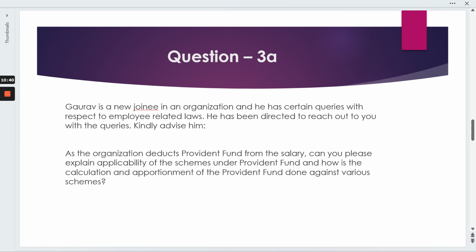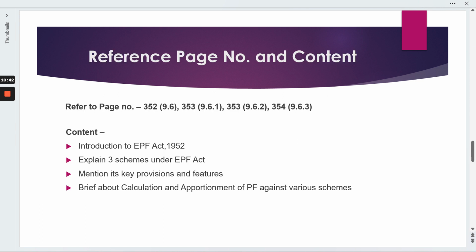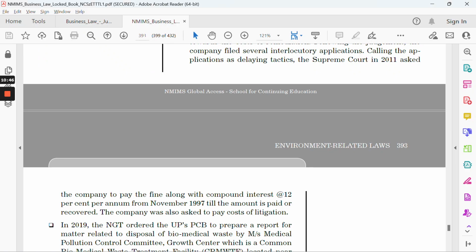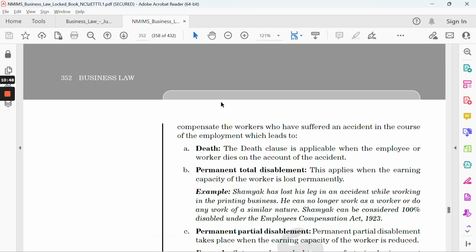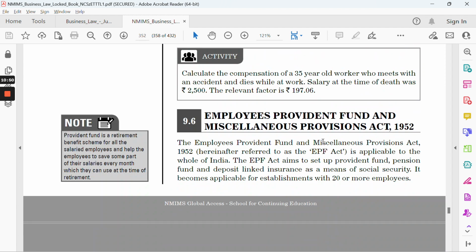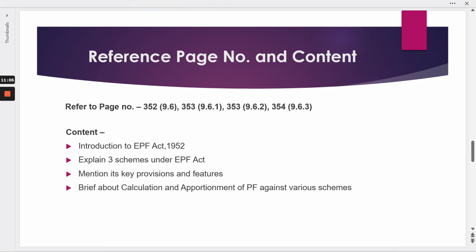If we talk about the 3A part, we need to explain the provident fund, right? So if I go to page number 352, firstly we need to talk about the EPF 1952. Most of you are salaried and you are aware of the PF which your company deducts and stores in your account, right? So you just need to understand that.